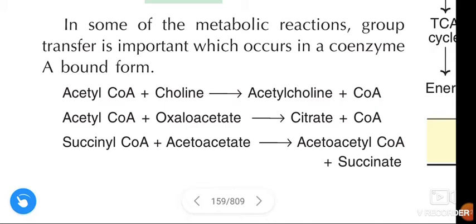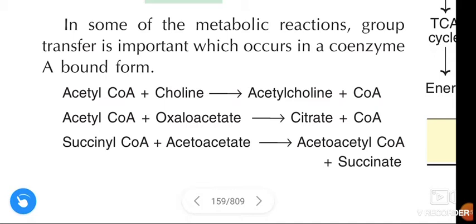Acetyl CoA plus choline forms acetylcholine plus CoA. Acetyl CoA plus oxaloacetate forms citrate plus CoA. Succinyl CoA plus acetoacetate forms acetoacetyl CoA plus succinate. These are the examples that transfer the group, which occurs in coenzyme A bound form.